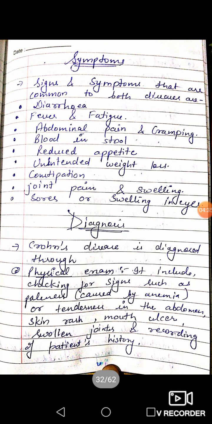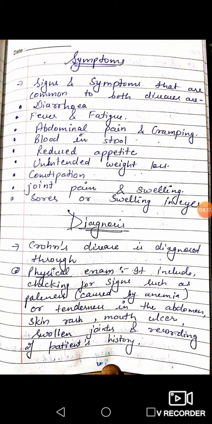Next, their symptoms. Signs and symptoms that are common to both types of this disease are diarrhea, fever and fatigue, abdominal pain and cramping, blood in stool, reduced appetite, unintended weight loss, constipation, joint pain and swelling, sores or swelling in eyes.